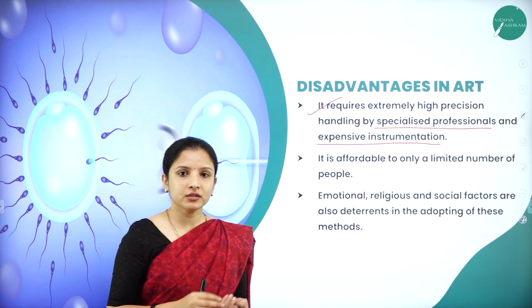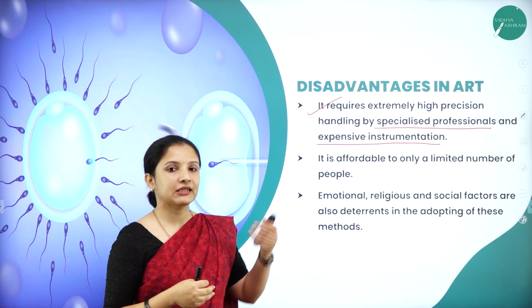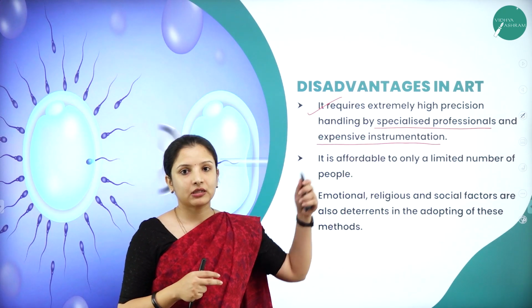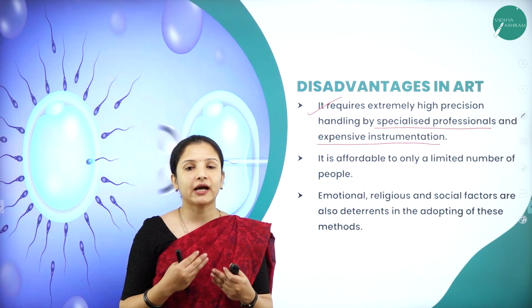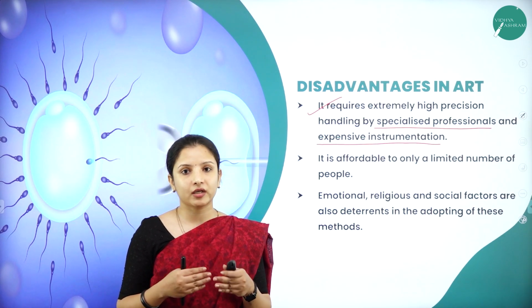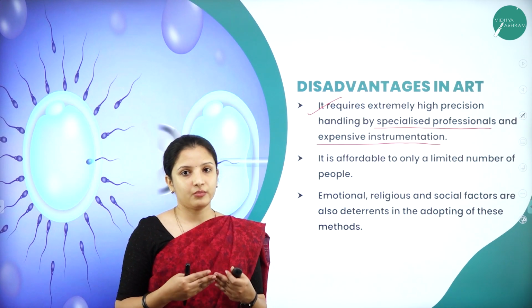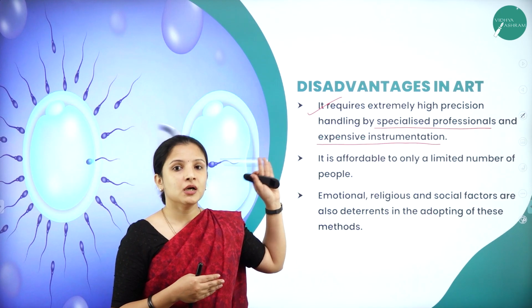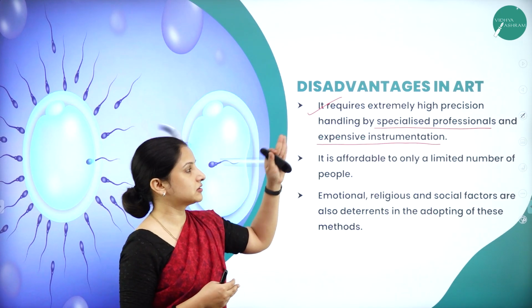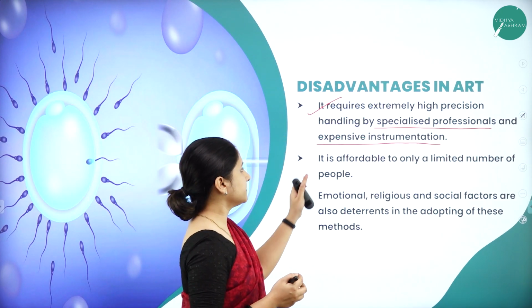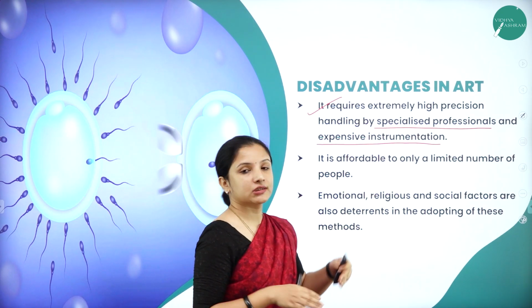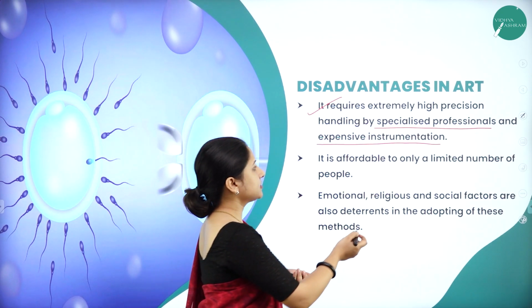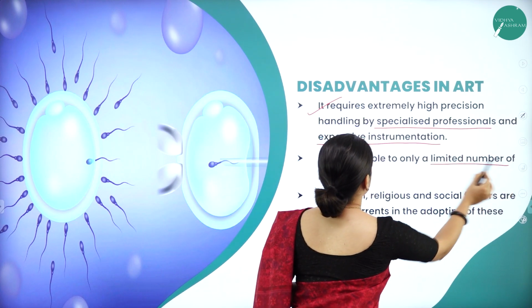So not all people or all couples can afford this assisted reproductive technology, because IVF and all that is very, very costly. They will not be able to afford it. That is one of the major disadvantages of assisted reproductive technology. Because it is very expensive, it is limited to only a number of people.